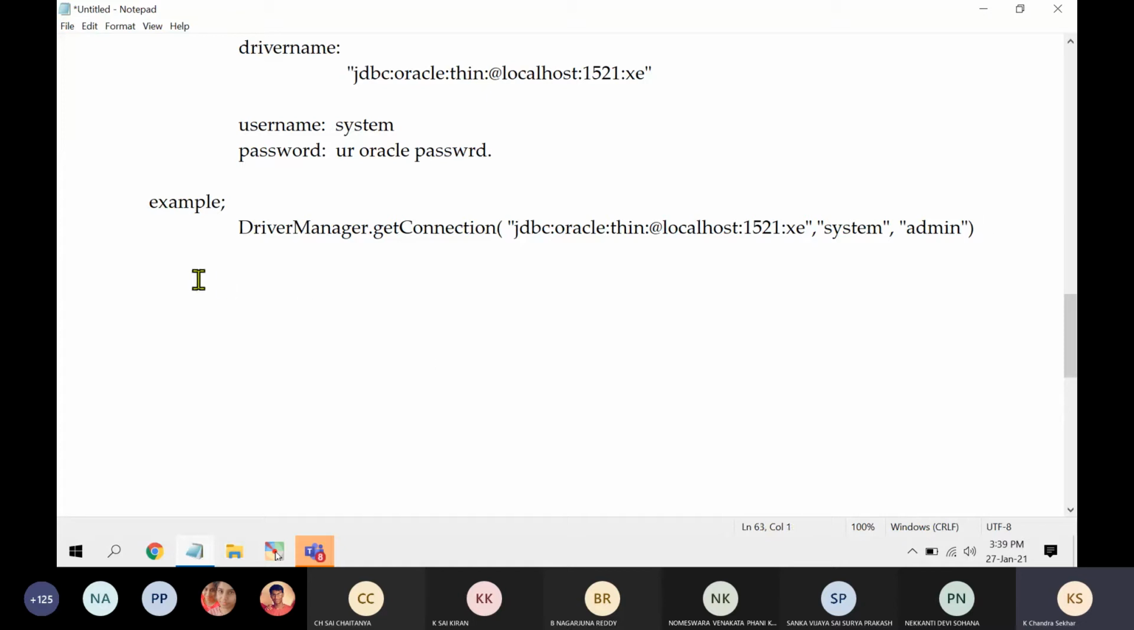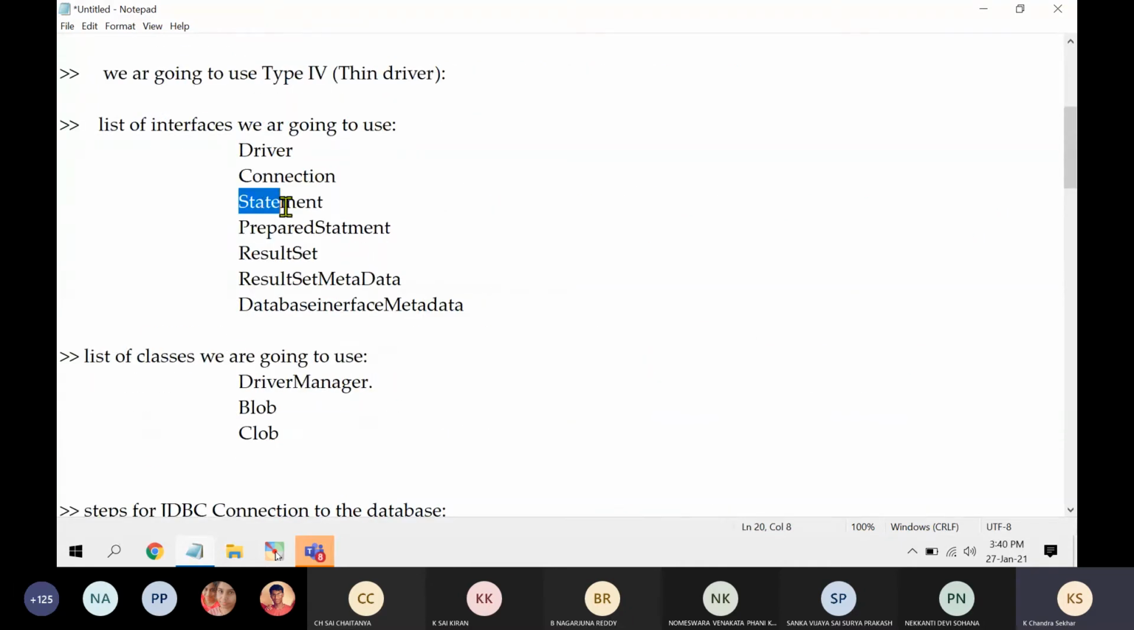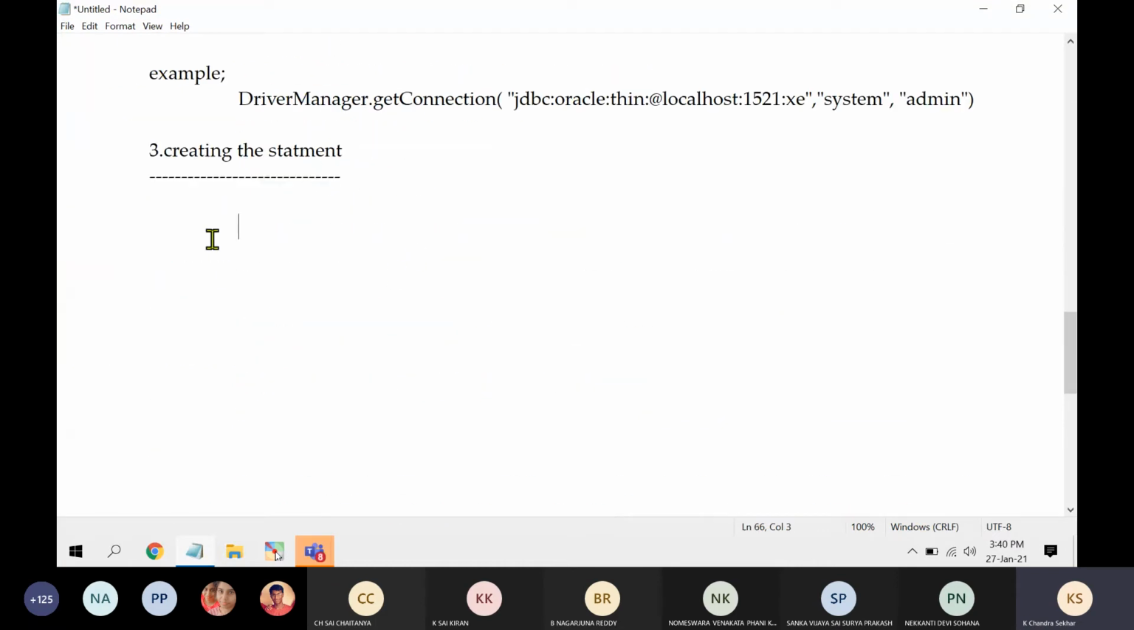Next thing is creating the statement. To create a statement, previously I have mentioned some set of interfaces. So here, if you notice, Statement is an interface. So how to create the statement? Statement reference variable stmt is equal to connection dot create statement. This is called creating statement.